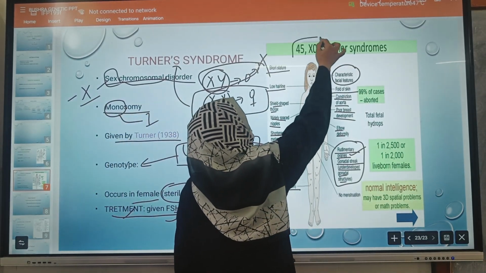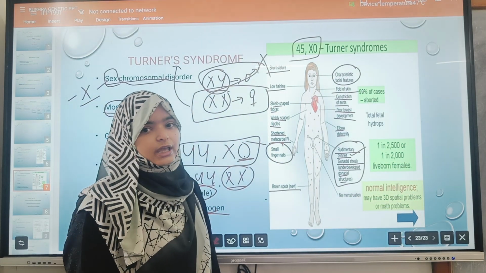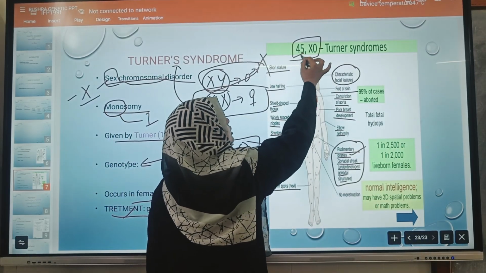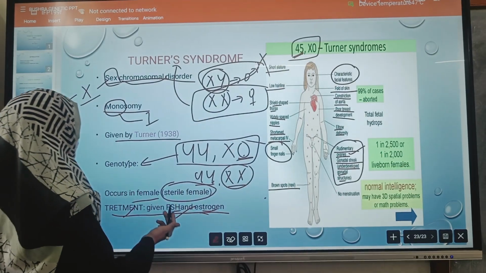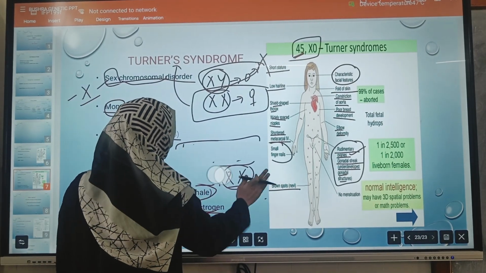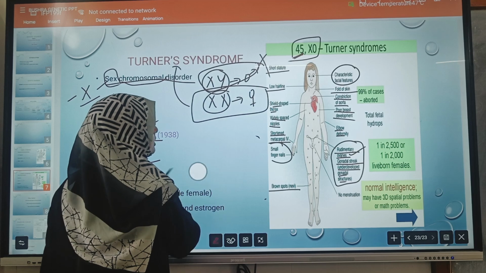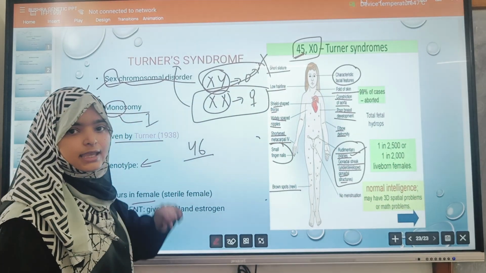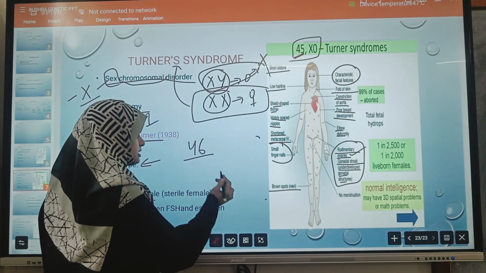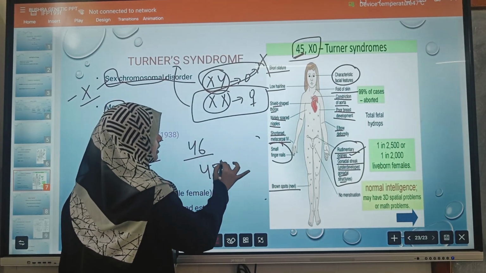What is this? It is not the genotype, because here 45 is the full number of chromosomes. Normally we have 46 chromosomes. In normal cases, human beings have 46 chromosomes. But in this case, one chromosome was deleted. So now we have 45 chromosomes.